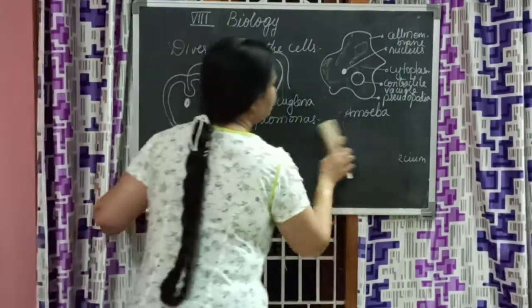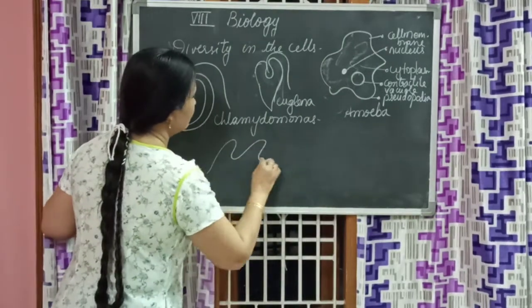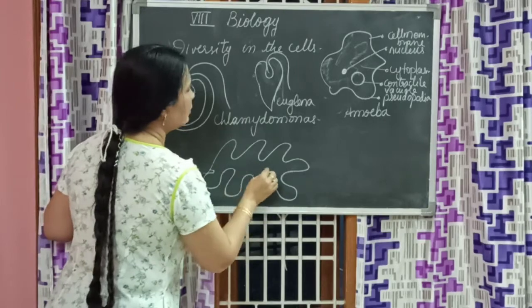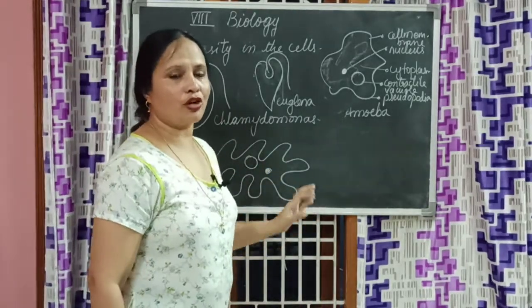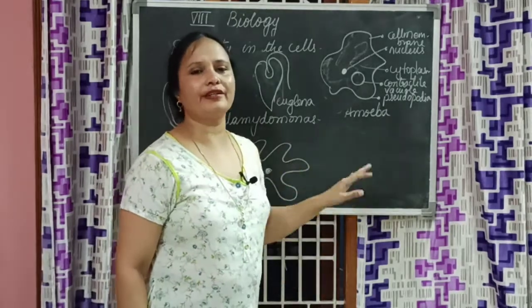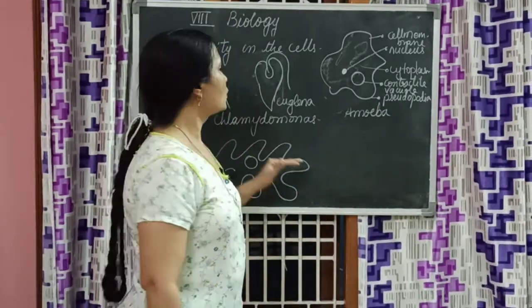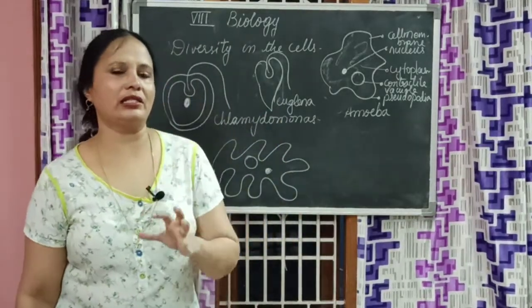Let us see. Yeah, this is also amoeba. You want to draw beautifully, you draw. However you draw and then you say amoeba, nobody will say no. They have to accept. So this is the diversity in cells.